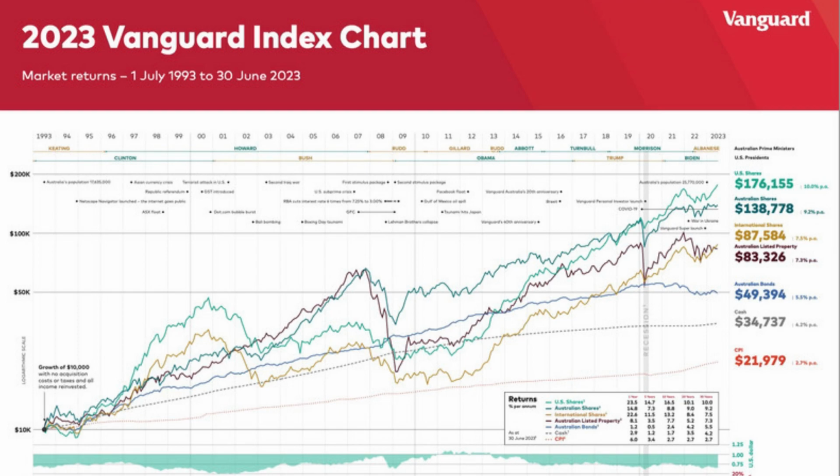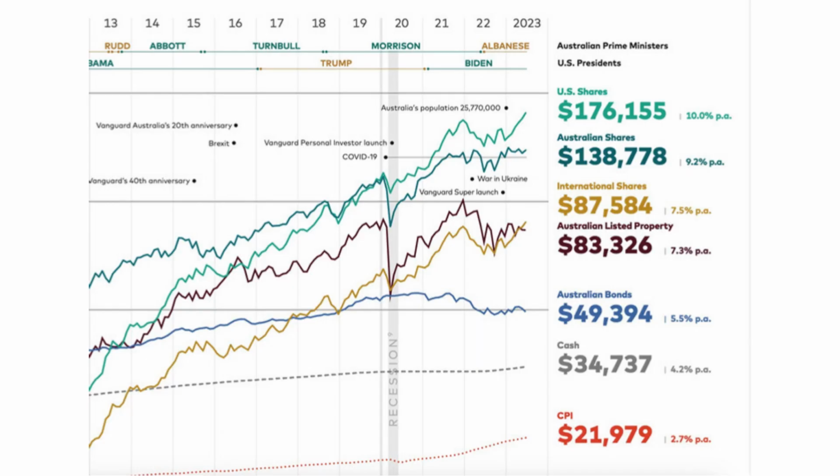In the last 30 years, we have gone through the Asian financial crisis of '97, .com bubble burst, 9/11, global financial crisis, Brexit, COVID-19 recession, and the Ukraine war. And yet, $10,000 invested in 1993 in the S&P 500 with dividends reinvested would have grown to $176,000. The same $10,000 invested in the ASX All Ordinaries Index with dividends reinvested would have grown to $138,000.